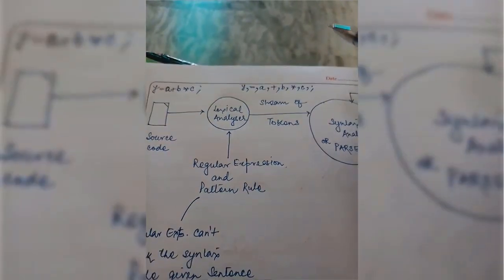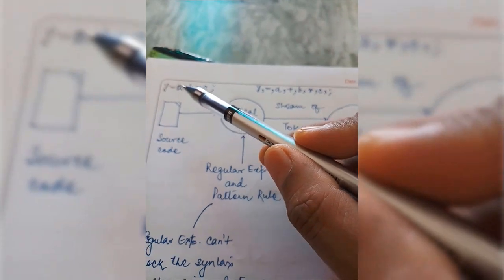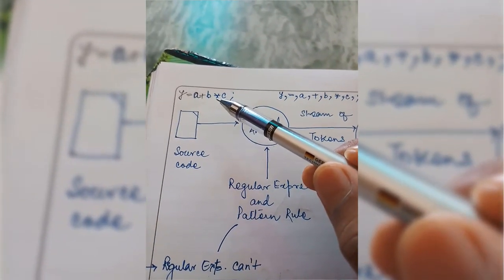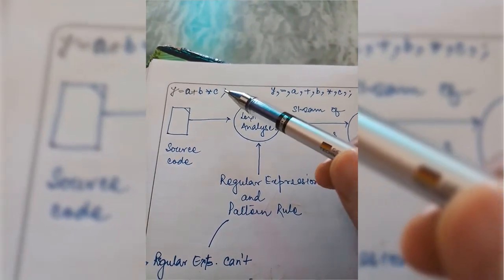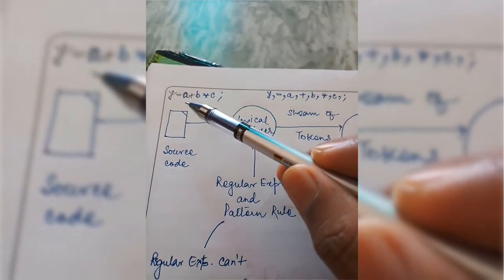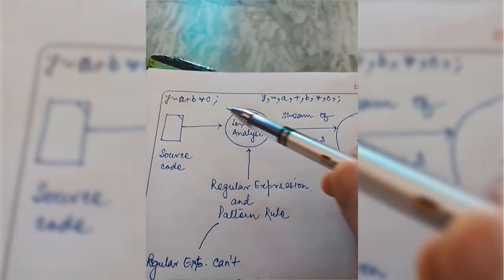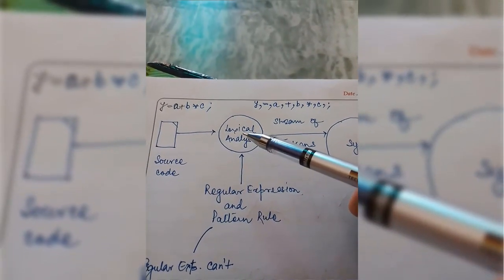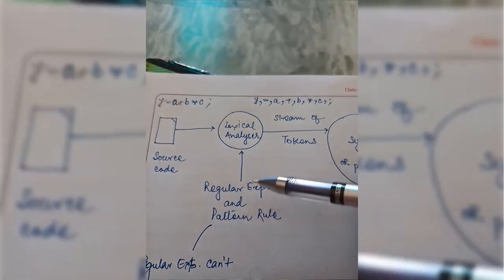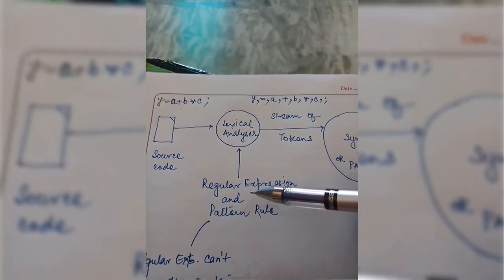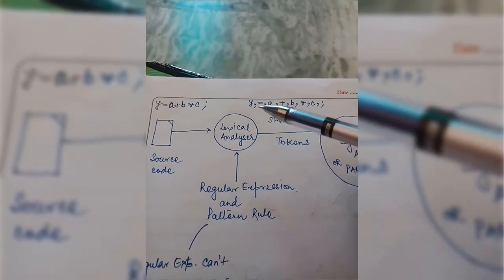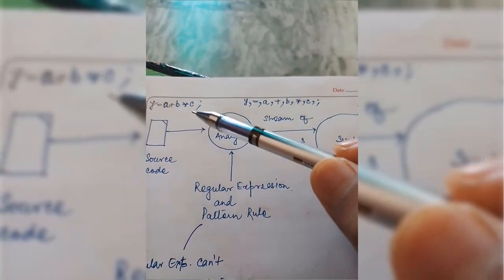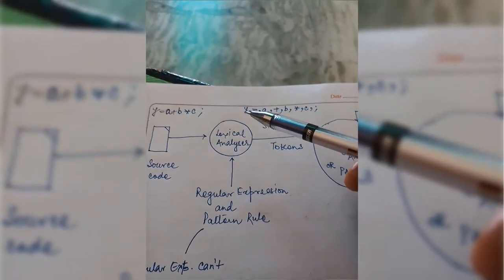Now for example, just assume that we have a string: a equal to a plus b multiplied by c semicolon. Assume this is the statement. Now this statement will be passed to the lexical analyzer, and the lexical analyzer, using regular expressions, will generate a set of tokens. For example, in this statement, how many tokens are there?